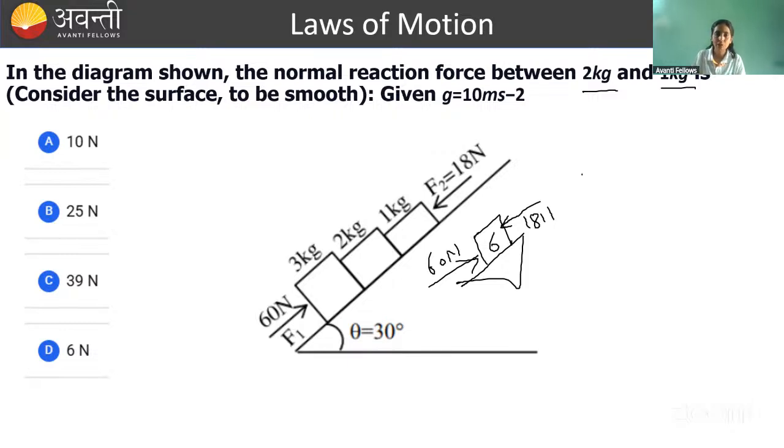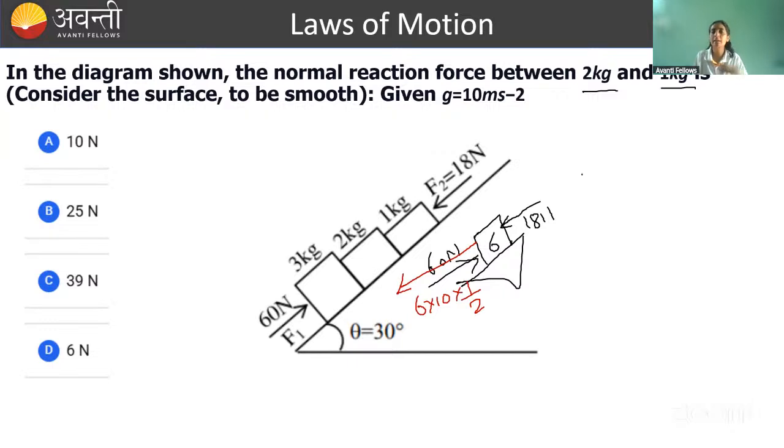That is your gravitational force. So that will act in this direction. How much? Mg sine theta. So that is equal to 6g, that is 10, into sine theta, that is half. So this will be equal to how much? 30 Newton. So net force acting in the downward direction is how much?